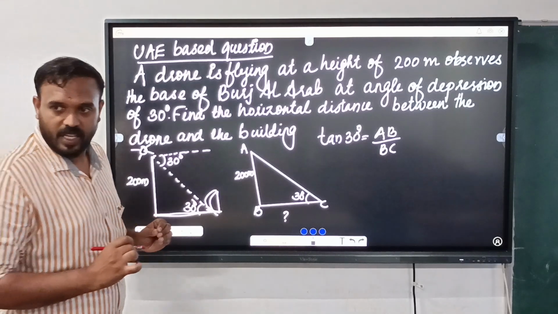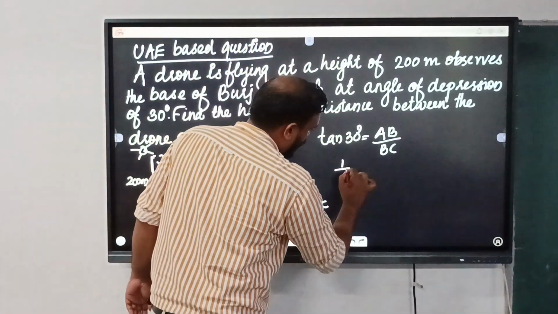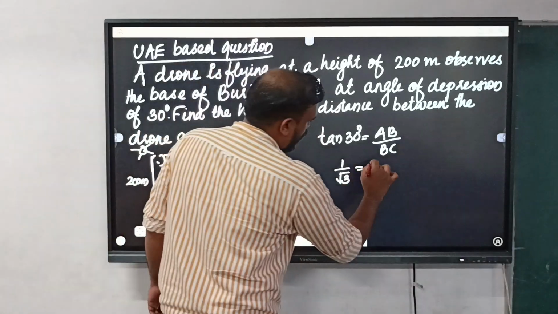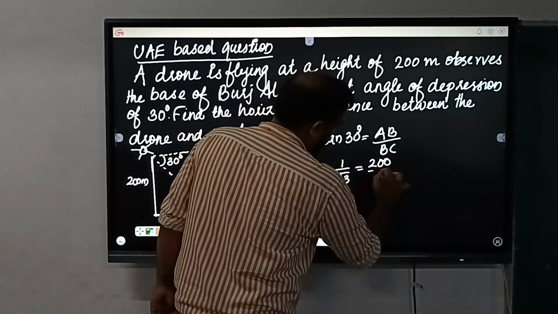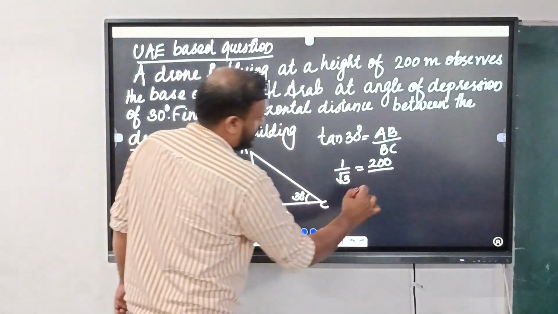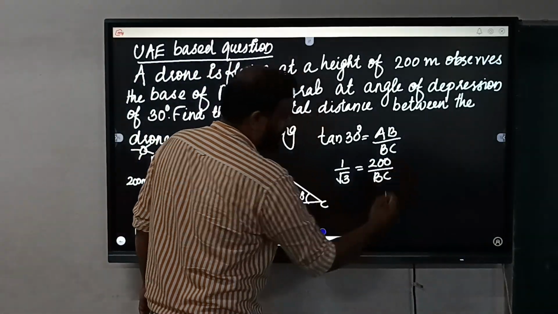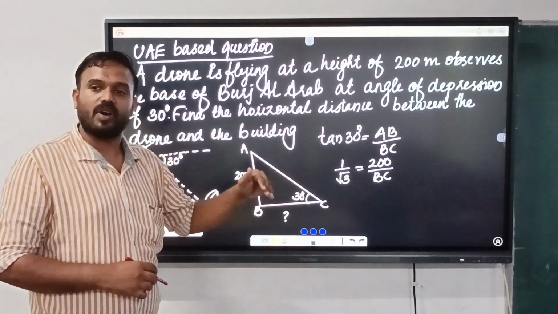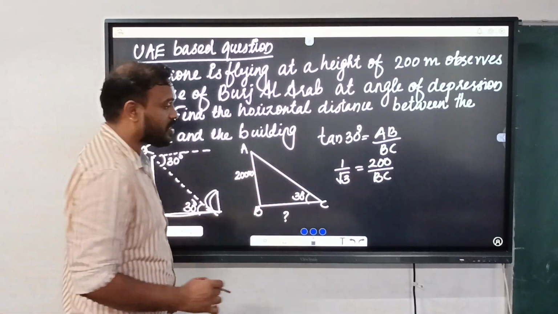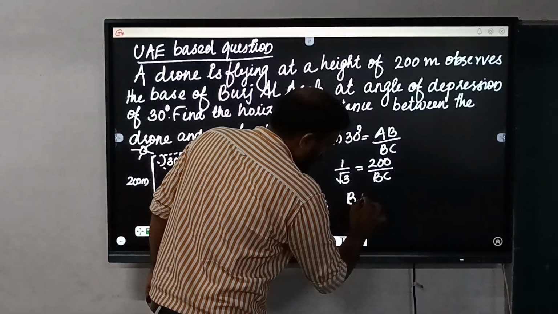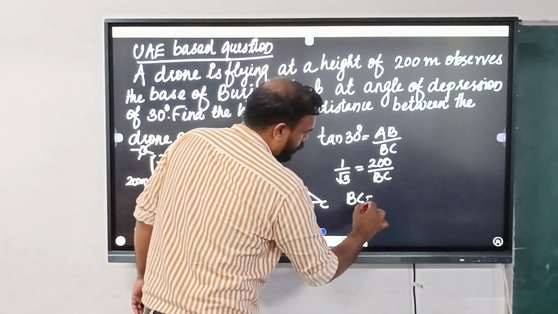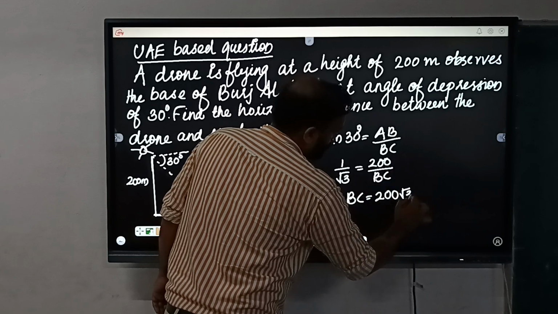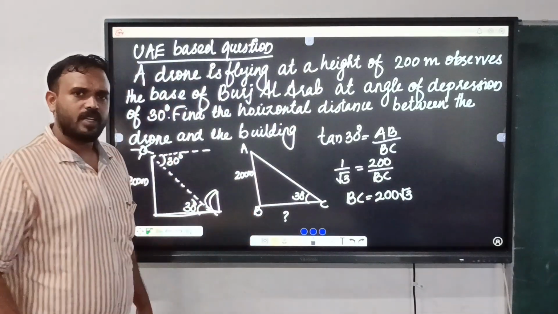Yes, that is 1 by root 3, equal to AB. The value of AB is 200, and BC is what we have to find. Now we do cross multiplication, so this into 1 will be the same. Then root, so that's the distance.